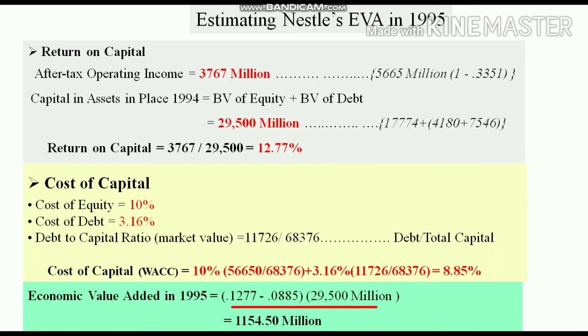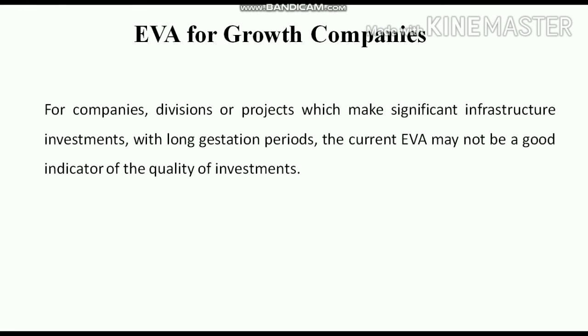So return on capital minus cost of capital, multiplied with the total invested capital. So what we got is 1154.50 million. This value is the economic value which has been created by this firm. There are certain drawbacks of EVA for companies, divisions or projects which make significant infrastructure investment with a long gestation period. The current EVA may not be a good indicator of quality of investment.